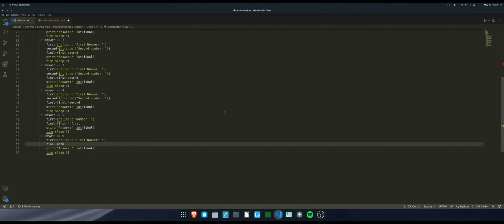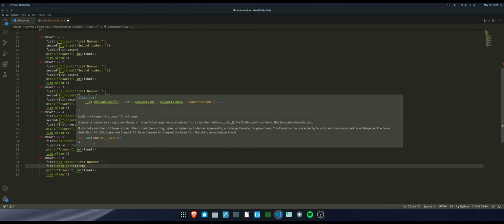This is the reason why we imported the math module. Things like square root don't exist by default in Python, which is why we need the math module to perform more complex operations. And then the rest is going to be the same. That's the 4 lines of code.